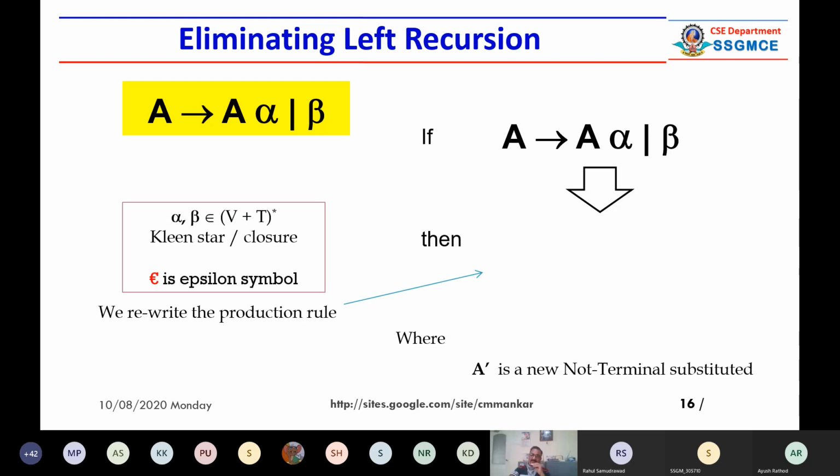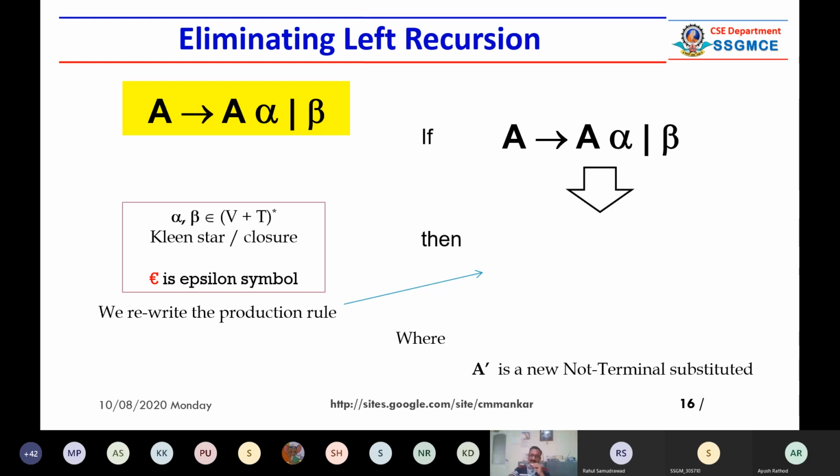If you have a production rule of this pattern, A giving capital A alpha or beta, there is one rule which is used to convert this left recursive production rule into a right recursive production rule. What we do is substitute one more non-terminal. Let us say, instead of A, you can use capital X, capital Y, it depends on you.